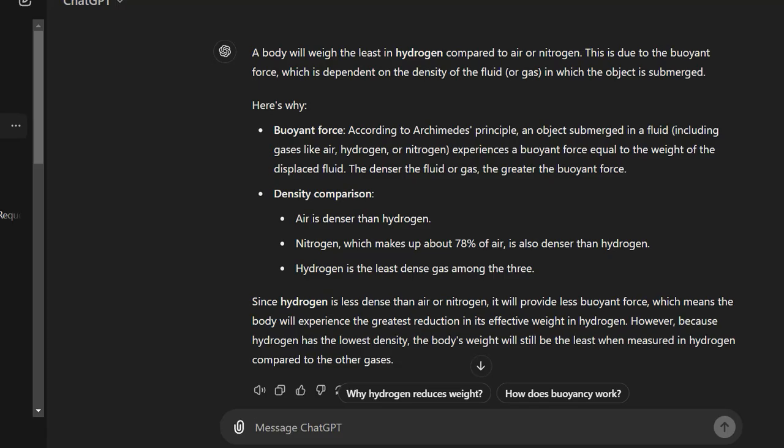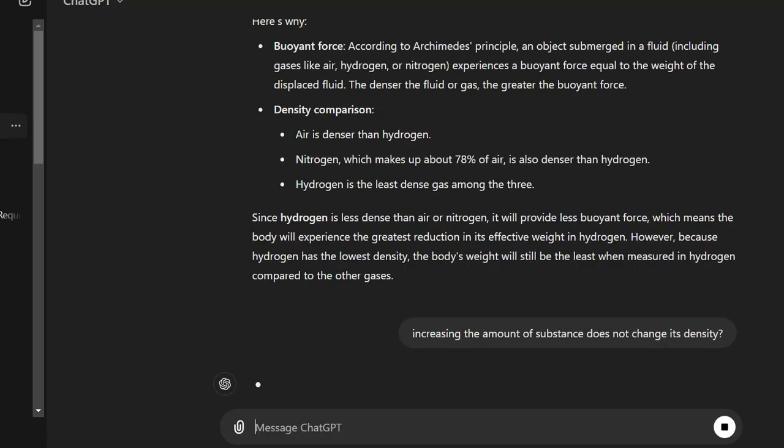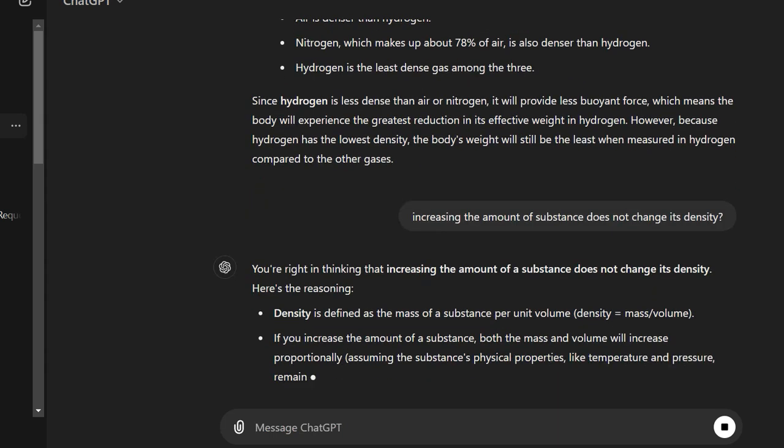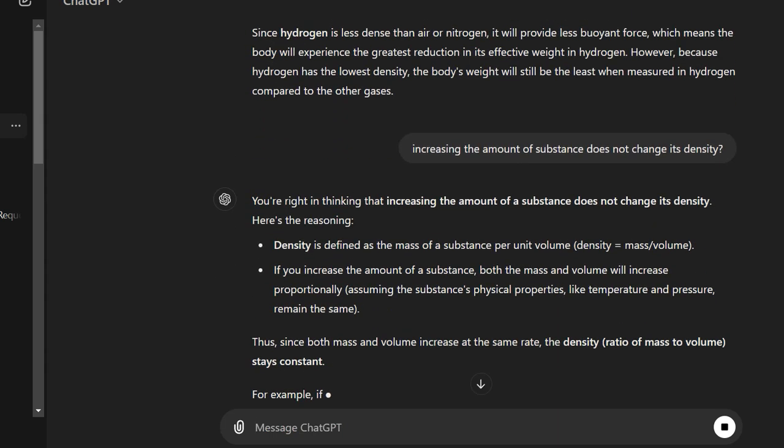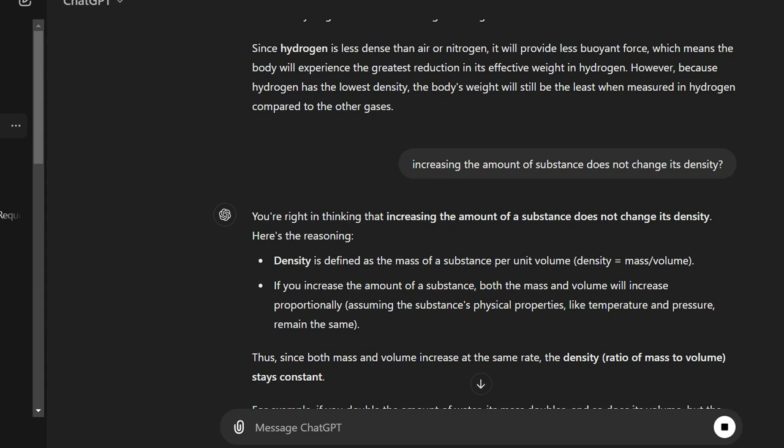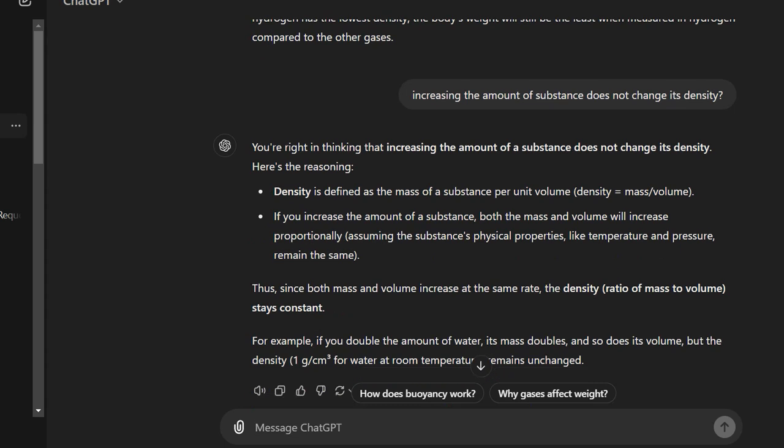What do you mean by that statement? Please explain that increasing the amount of a substance does not change its density. Here's the reasoning. Density is defined as the mass of a substance per unit volume. If you increase the amount of substance, both the mass and volume will increase proportionally, assuming the physical properties like temperature and pressure remain the same. Thus, since both increase at the same rate, the net density, that is the ratio of mass to volume, stays constant.